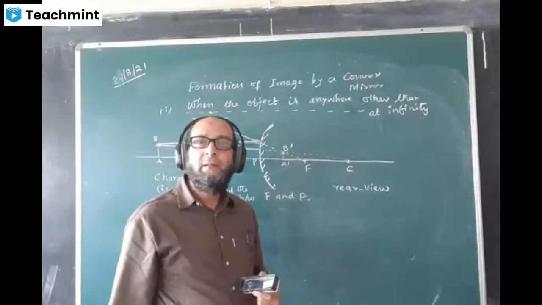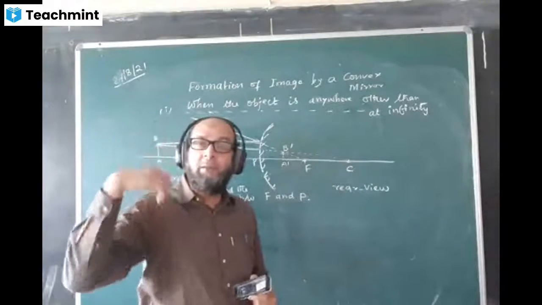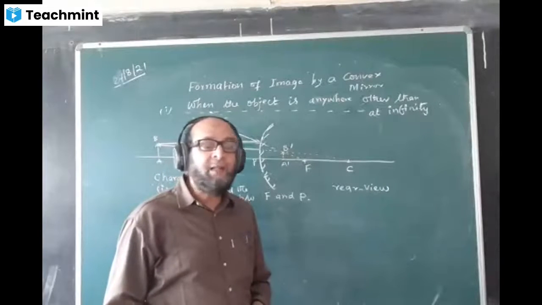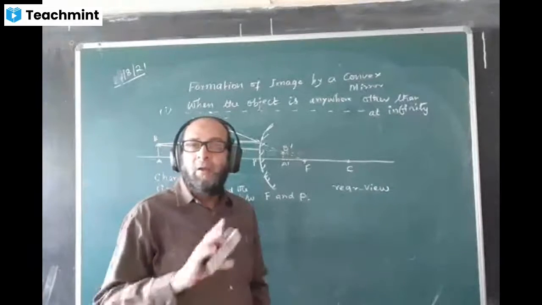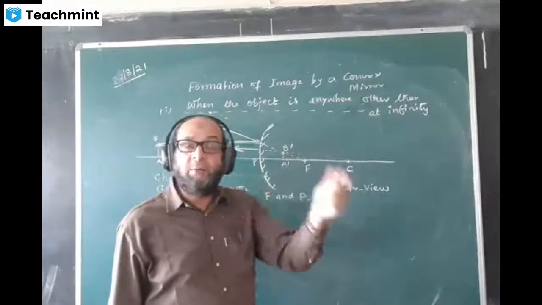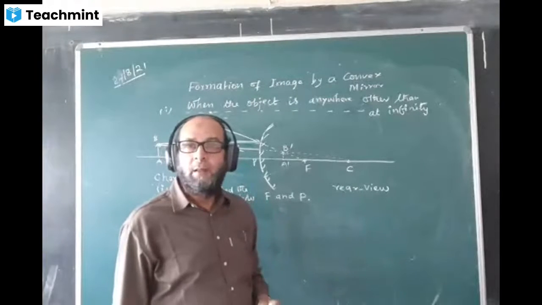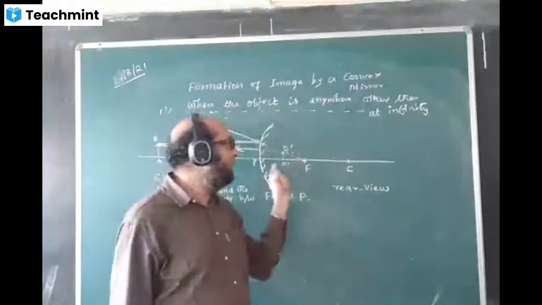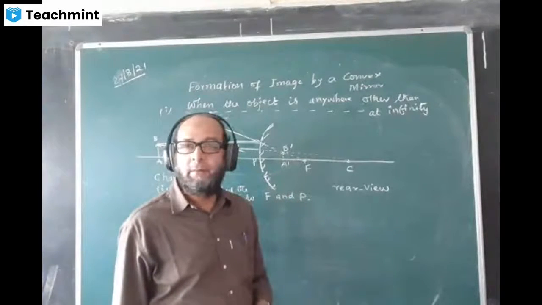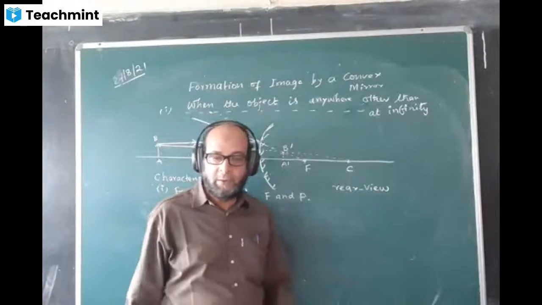Then what mirror is that? Concave. So this is the concave. In the last case, the virtual image. Here we want to see the image directly inside the mirror, that is the virtual image. All the three mirrors can form virtual image, but the size of the image will be different. In plane mirror, size will be same. In convex mirror, size will be smaller. And in concave mirror, the size will be bigger. So this is the idea of identifying each of the mirrors.